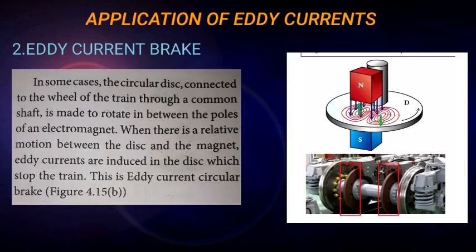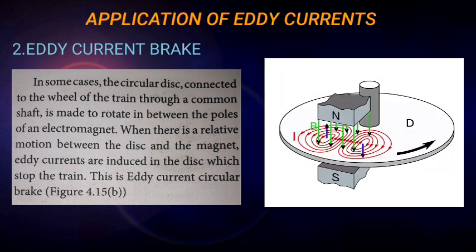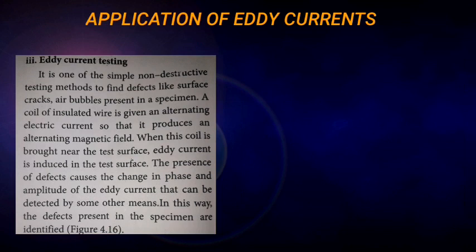In some cases, a circular disc connected to the wheel of the train through a common shaft is made to rotate between the poles of an electromagnet. When there is a relative motion between the disc and the magnet, eddy current is induced in the disc, which stops the train. This is an eddy current circular brake.